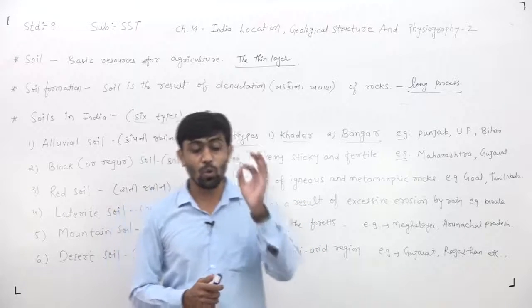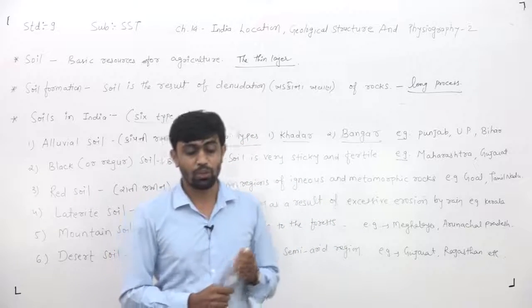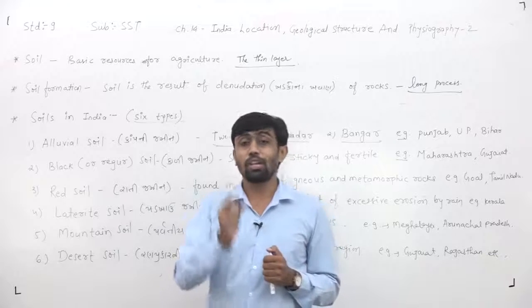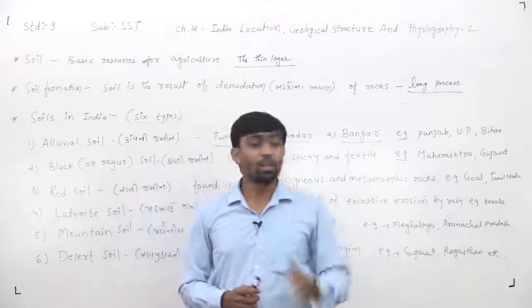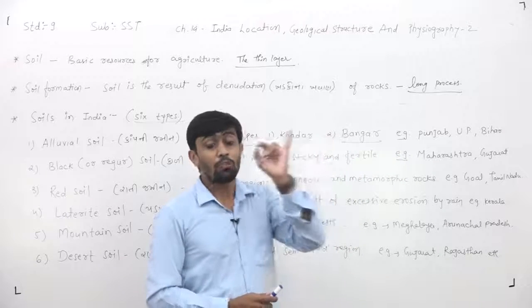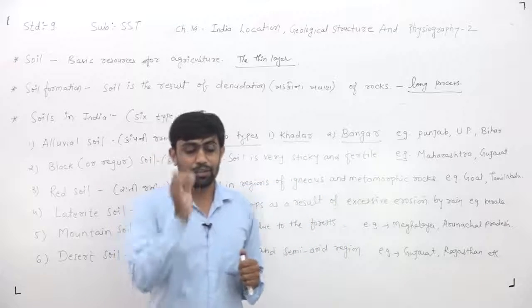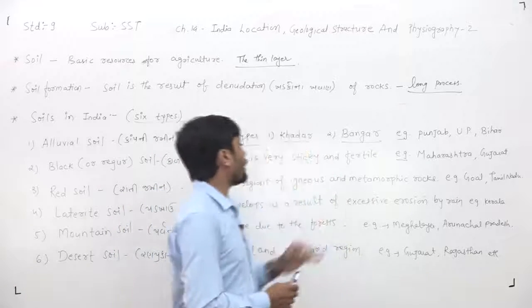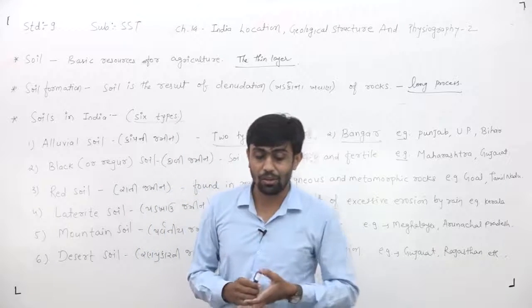Soil that contains the old alluvial in the upper valley region of the river is known as Bangar soil. It is sticky and has a dark color. Which kind of color is it, dear children? It is a dark color.